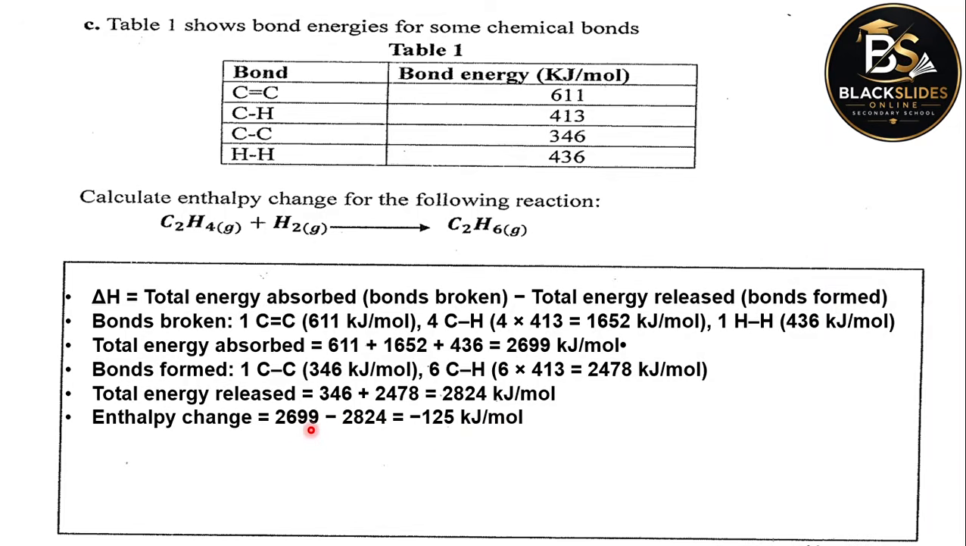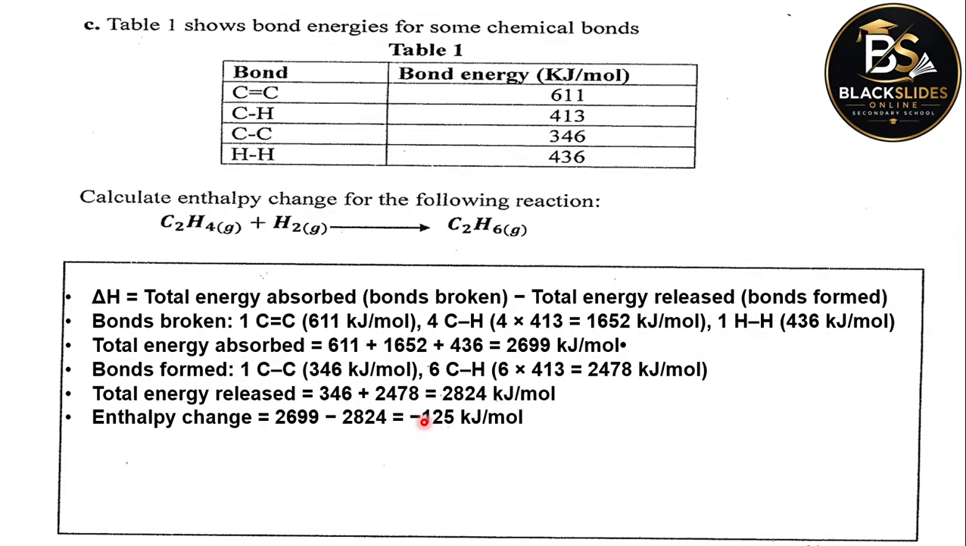So substituting, we shall have 2,699 kilojoules per mole minus 2,824. The difference gives us minus 125 kilojoules per mole. Sometimes they will ask you what kind of reaction this is.